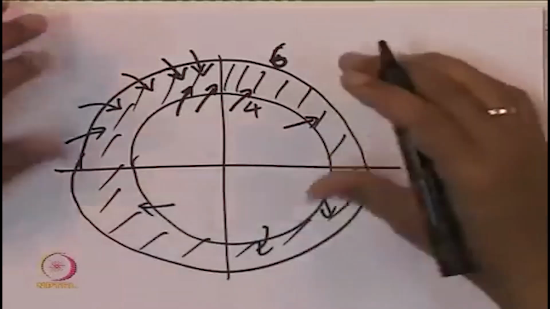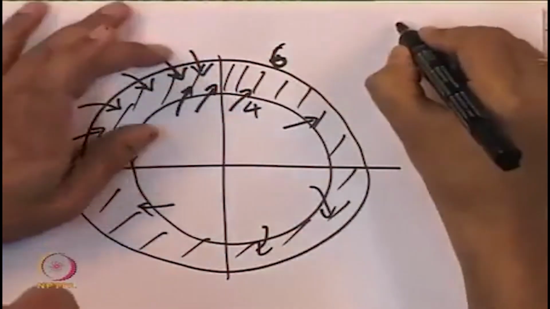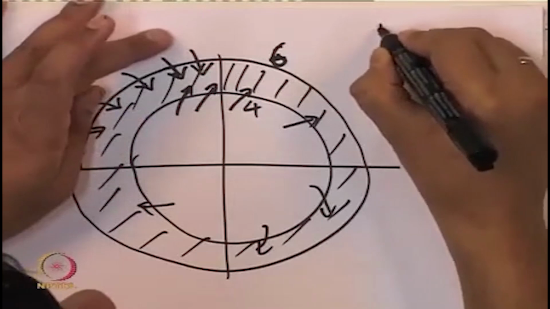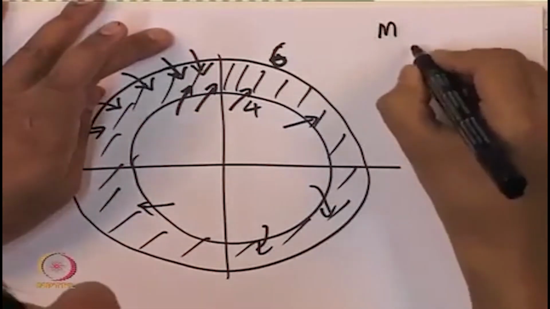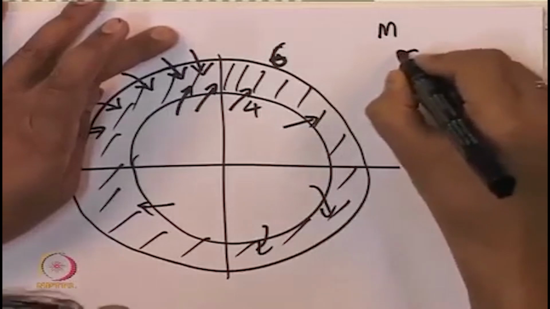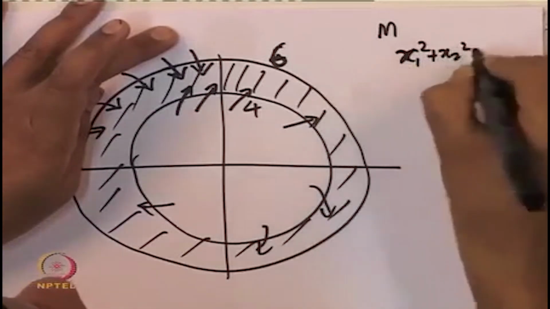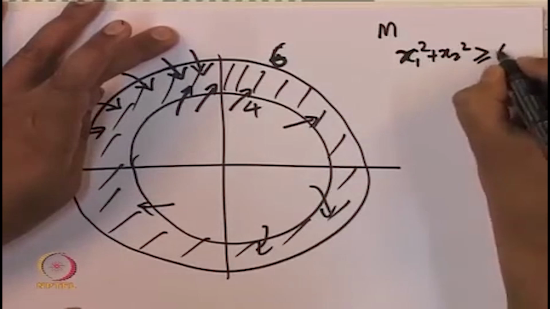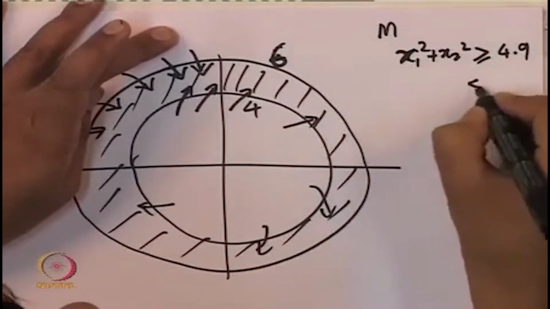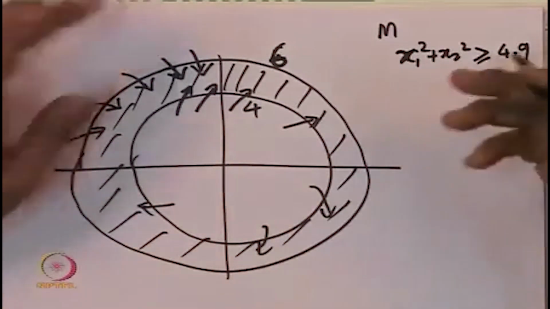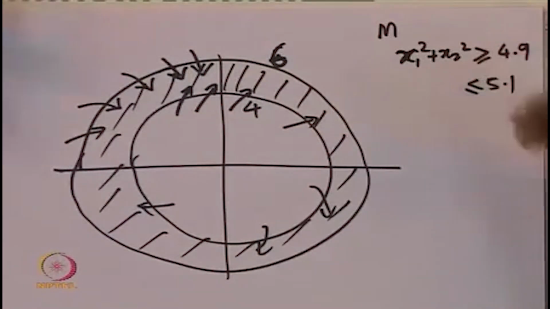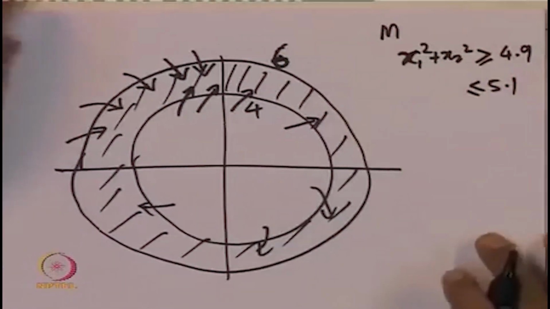Yeah. So check that as long as the region M is defined as the set of all points where x1 square plus x2 square is greater than or equal to, say, 4.9 and less than or equal to 5.1, it will still be positively invariant. That is the only property that we used. So such an M will be positively invariant and hence it will contain a periodic orbit. Is there an equilibrium point inside this region? That is another thing we are supposed to check before we use the Poincare-Bendixson criteria.